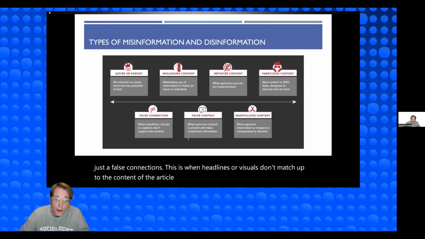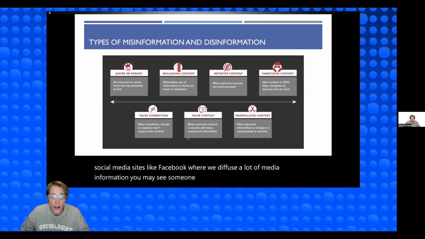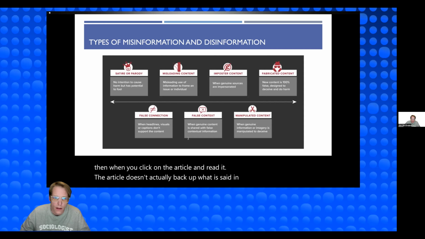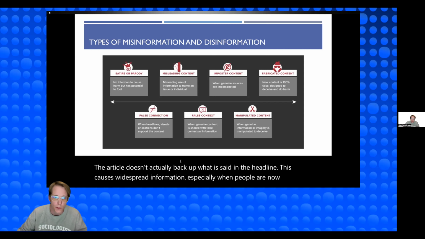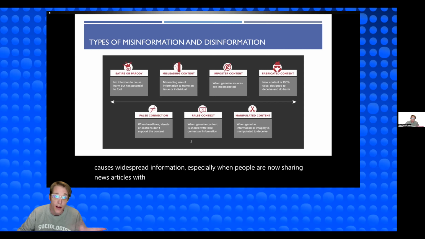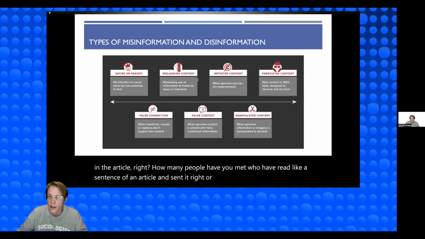This type of misinformation is common on social media sites like Facebook, where we diffuse a lot of media information. You may see someone share an article with a headline, and then when you click on the article and read it, the article doesn't actually back up what is said in the headline. This causes widespread misinformation, especially when people are sharing news articles with sensationalized headlines without actually reading the article, right? How many people have you met who have read a sentence of an article and sent it, right? Or watched 45 seconds of a TikTok?